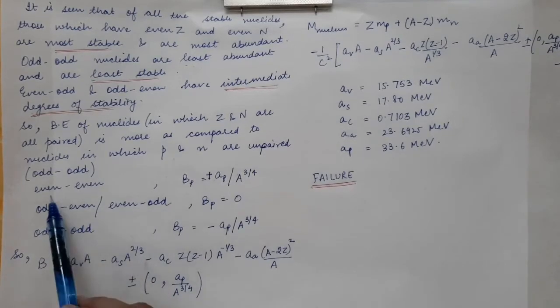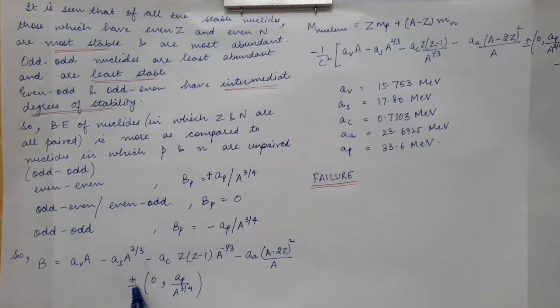For the case of even nuclei, this will carry a plus sign, because for even the binding energy is more, so it adds up to the binding energy. And for the case of odd we take the negative sign, because in the case of odd the binding energy gets reduced. So this is the expression of the binding energy.